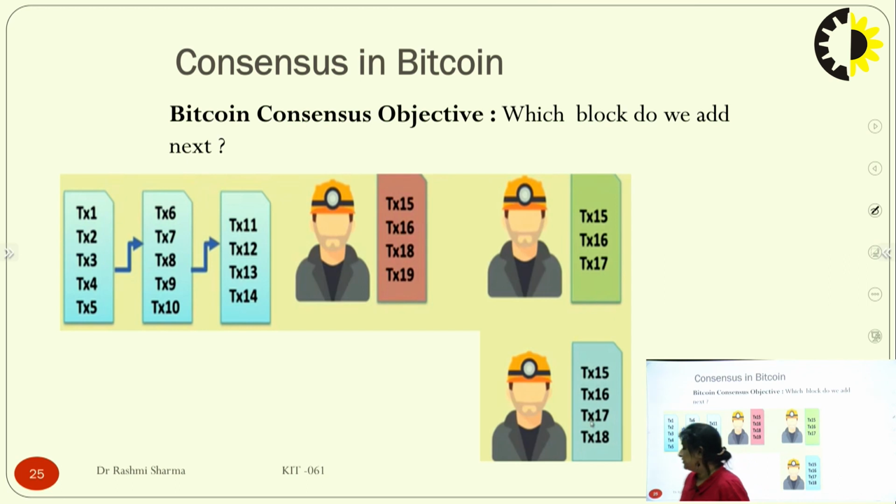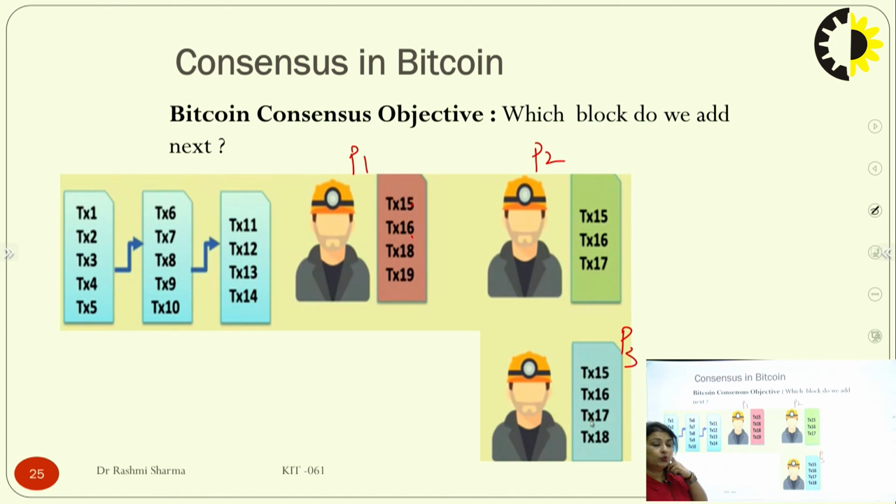See, I have these transactions 1, 2, 3, 4, 5, 6, 7, 8, 9, 10, 11, 12, 14. So the transaction, I told you, can be out of order. Here this particular person P1 has 15, 16, 18, 19, again out of order. This P2 has 15, 16, 17, and this P3 has 15, 16, 17, 18. So which block can be added?